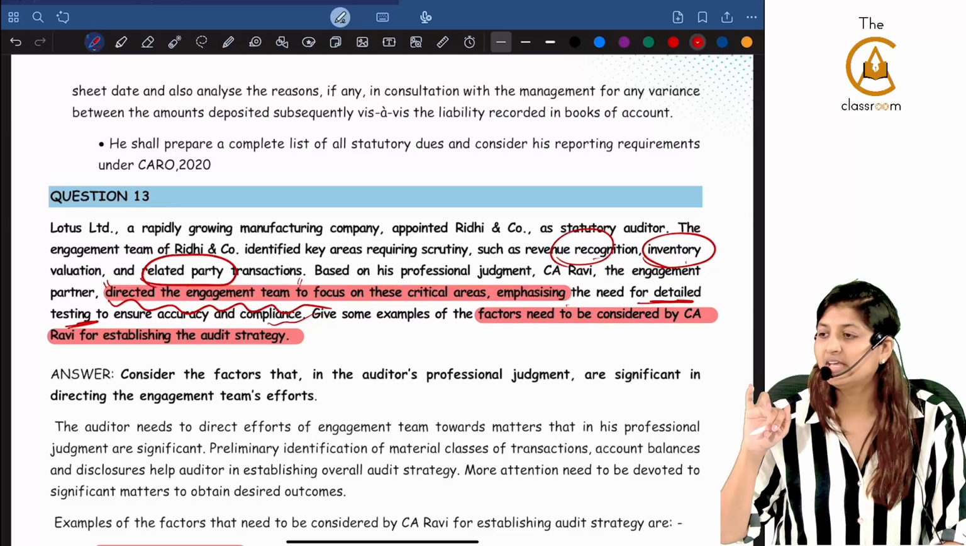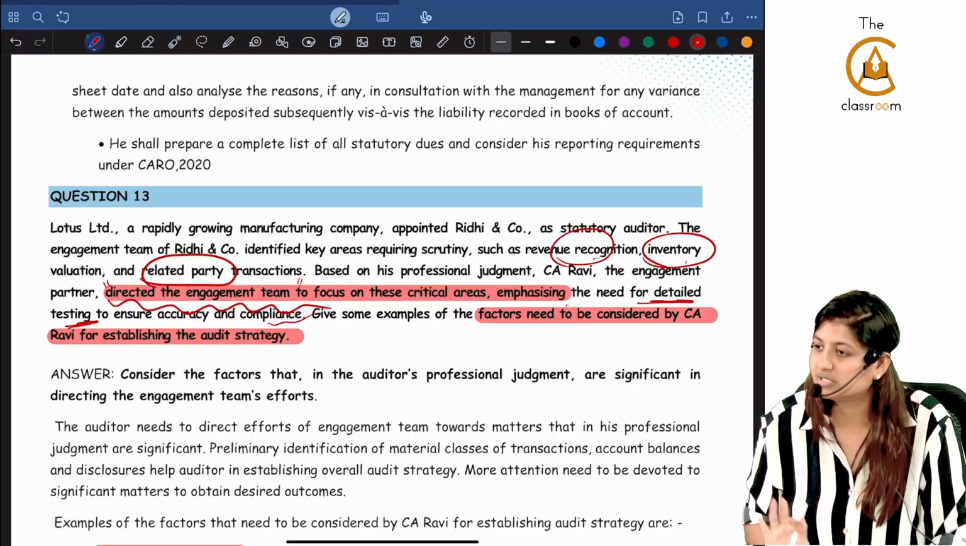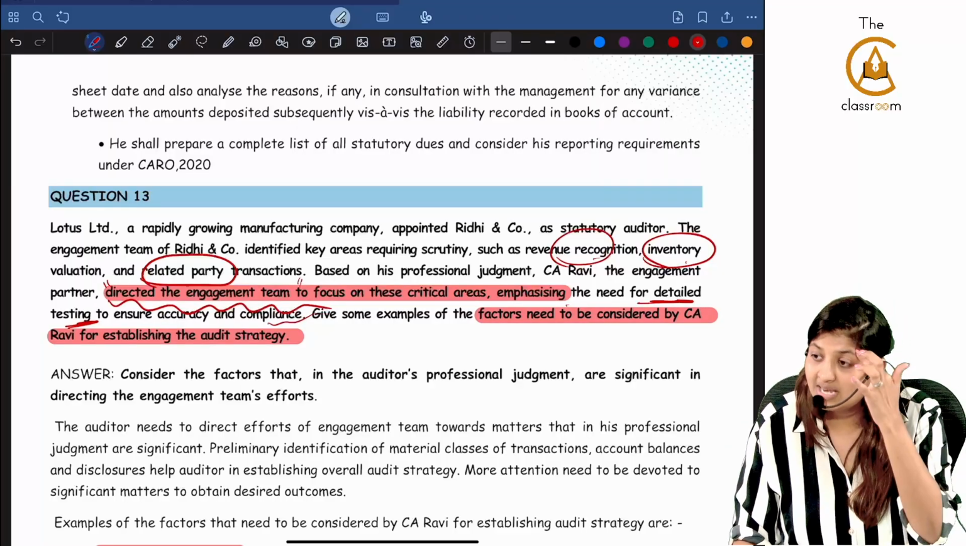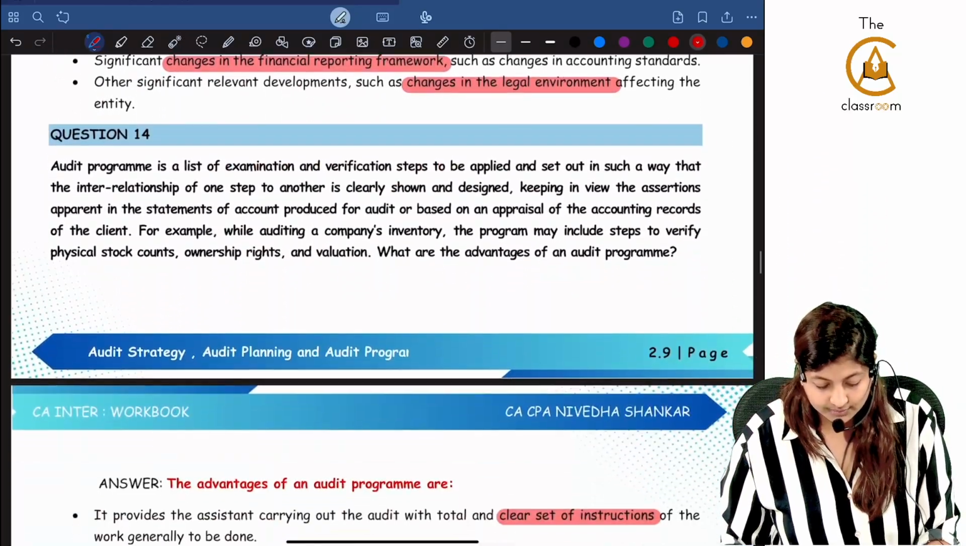Mainly in the reporting requirement and directing the engagement team effort, identifying scope also they can twist. These 3 keywords you will have to put in your mind. Now, question number